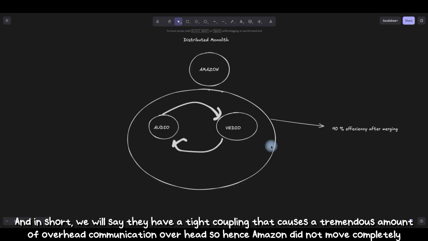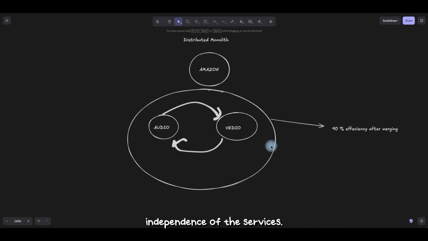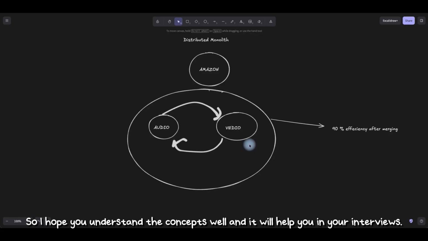Hence Amazon did not move completely to microservices. With this example we can say that there is no fixed way or magic rule to develop microservices, but the understanding of the domain and business and the independence of the services should help us design efficient and accurate microservices. So I hope you understand the concepts well, and it will help you in your interviews.